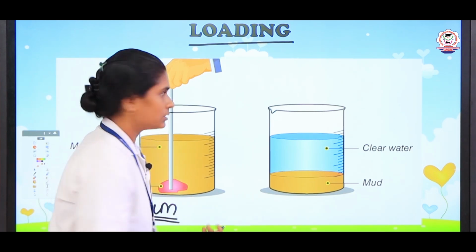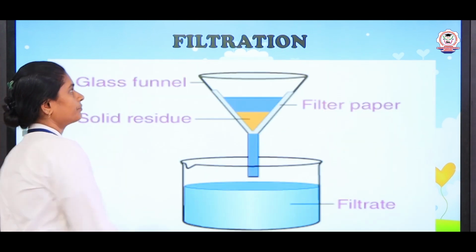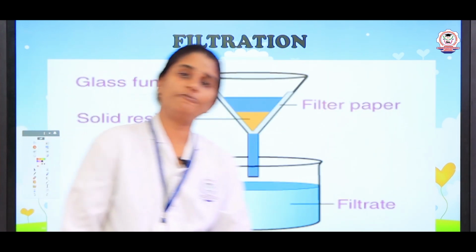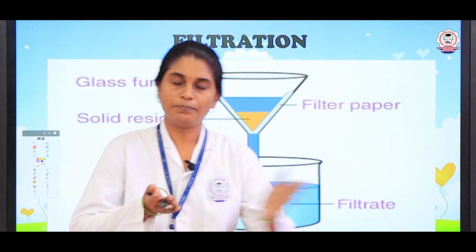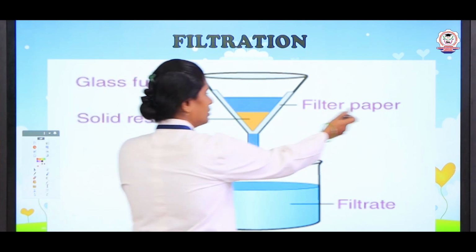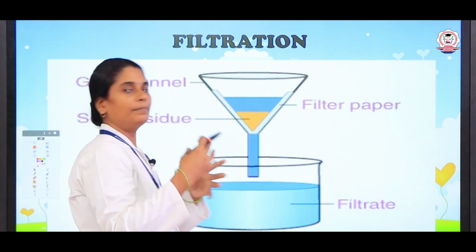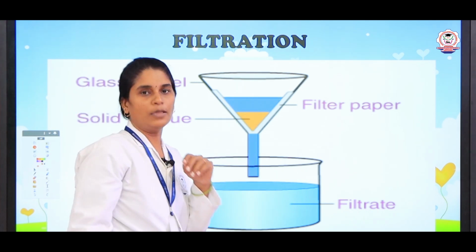The last one is filtration. With the help of filtration also we can remove the impurities, right. There will be a filter paper, which can be utilized to remove the insoluble impurities.